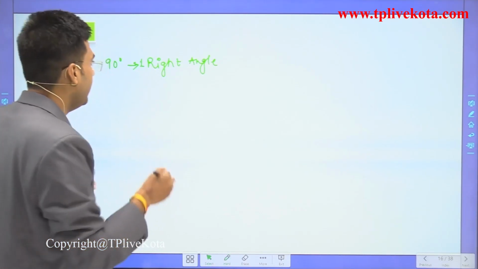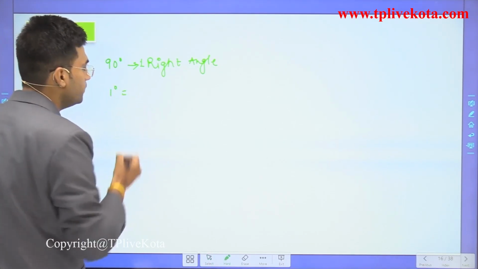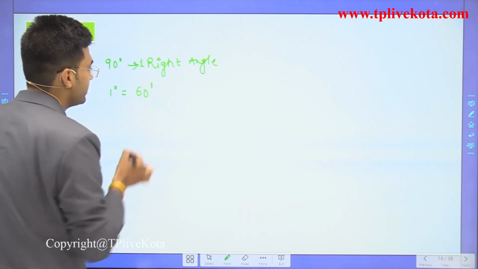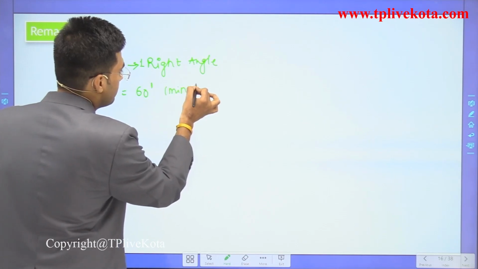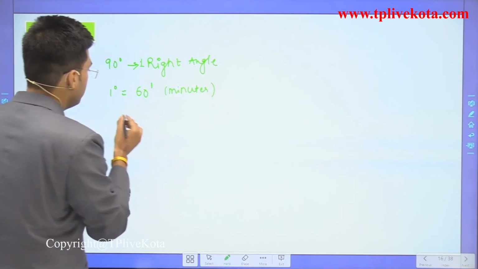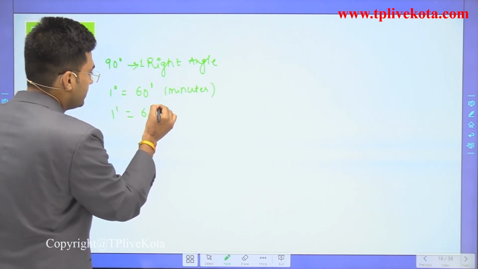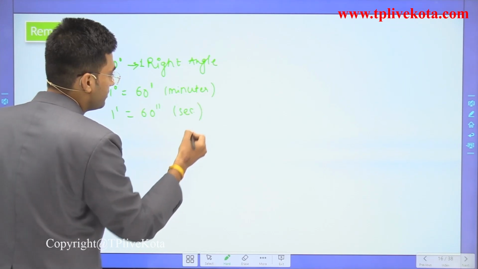Clear? And 1 degree is equal to 60 minutes. This represents minutes. And 1 minute is equal to 60 seconds. This double dash represents seconds.